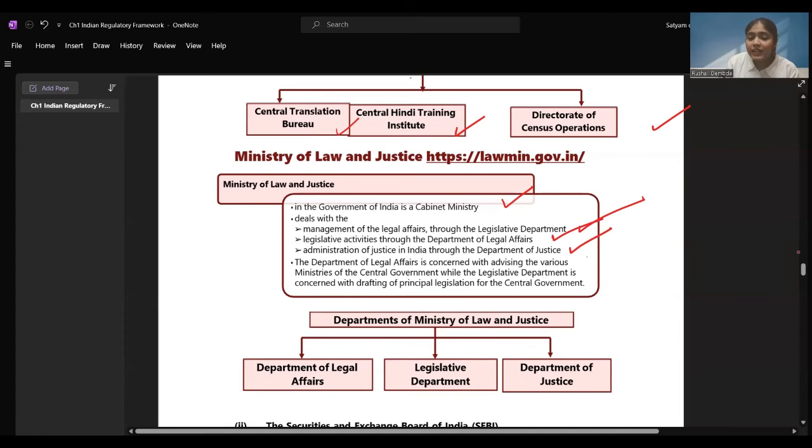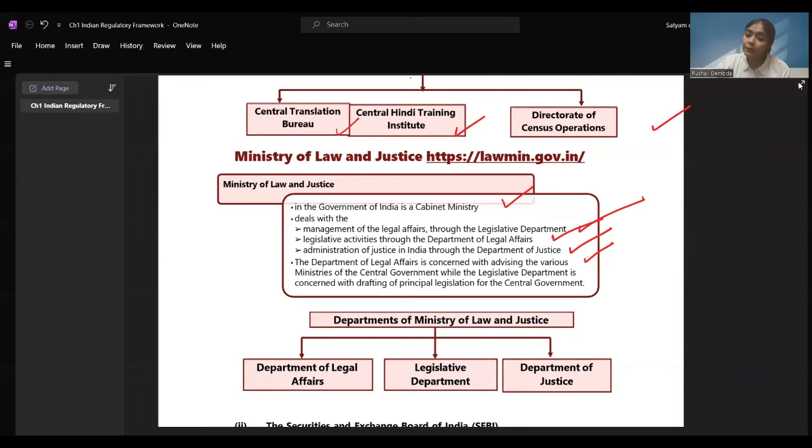Then, the Department of Legal Affairs is concerned with advising various ministries of the central government. This department, the Department of Legal Affairs, which we are going to discuss further, is concerned with advising the various ministries of the central government on legal matters, while the Legislative Department is concerned with drafting of principal legislation for the central government. What all laws are going to be implemented by the central government are drafted by the Legislative Department, and the Department of Legal Affairs is going to give advice to the central government.